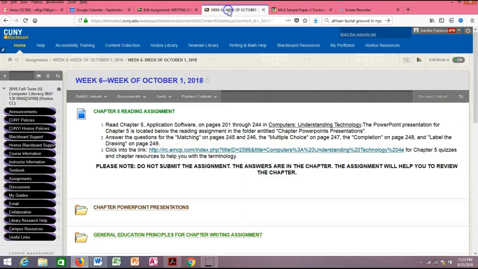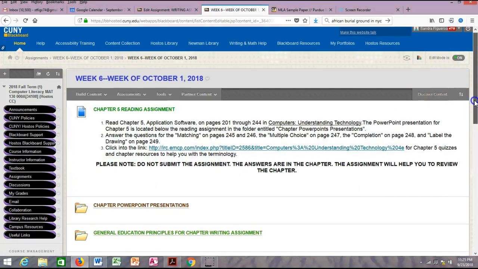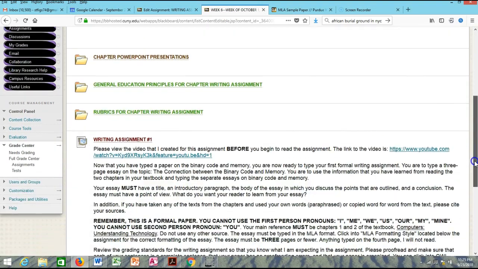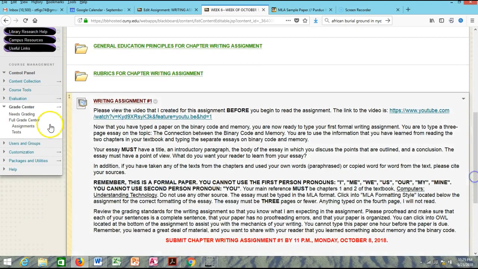Now we go back to the assignment, okay? And your assignment, okay, is to, now that you've typed the paper on binary and memory, those were just to make sure you understood what binary and memory are. You're now ready to type your first formal writing assignment. All right, so after I go over your introductory paragraph, you are going to type a 3-page essay on the topic, the connection between the binary code and memory.